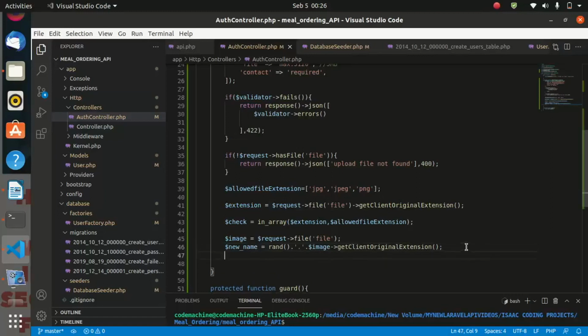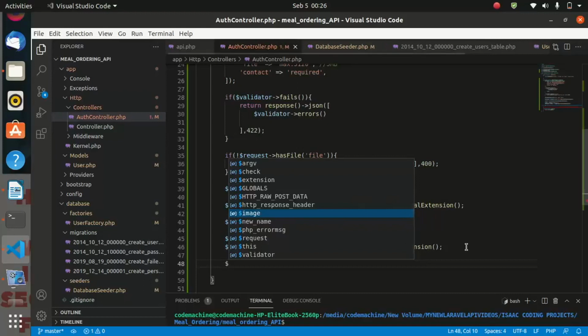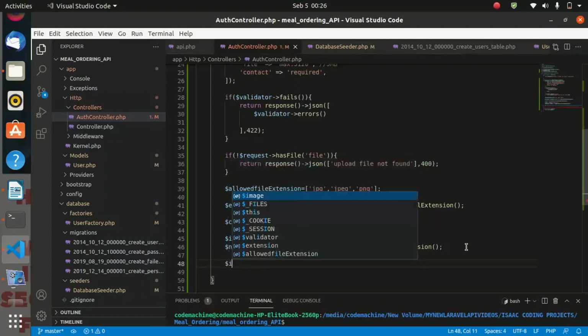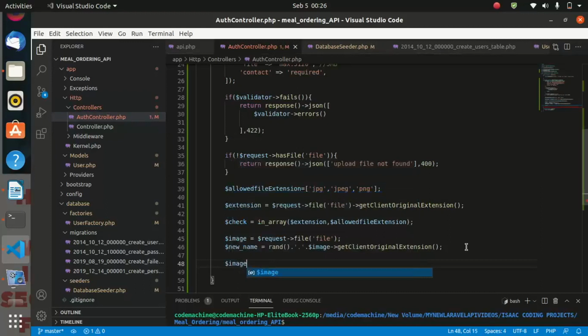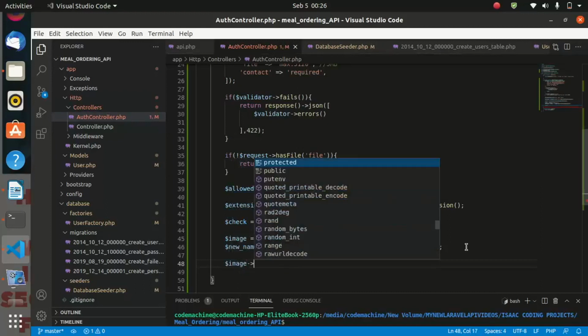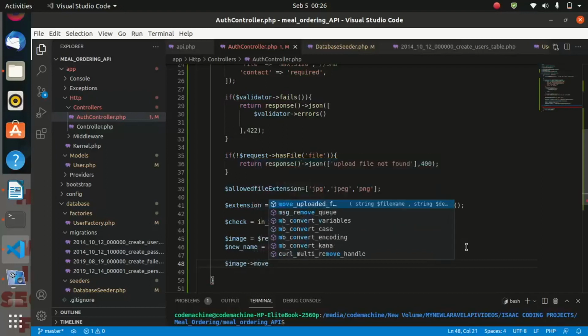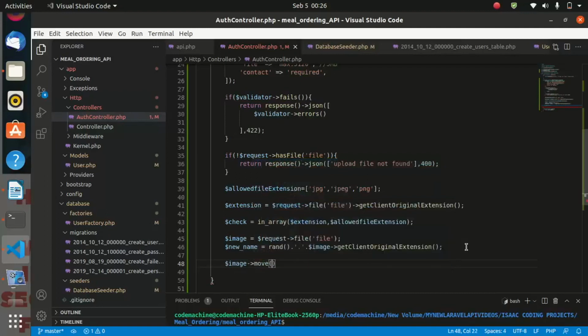So now let us continue with our code. After getting the name of our image, we are going to move it into the public folder. For now, I am going to be working with the public folder locally, and later we shall change the path to use what we call Amazon S3 bucket, as we said in the introduction, that we shall be uploading our images on Amazon S3 bucket.